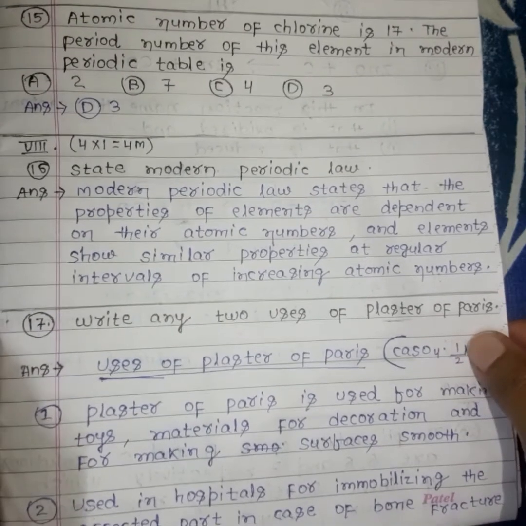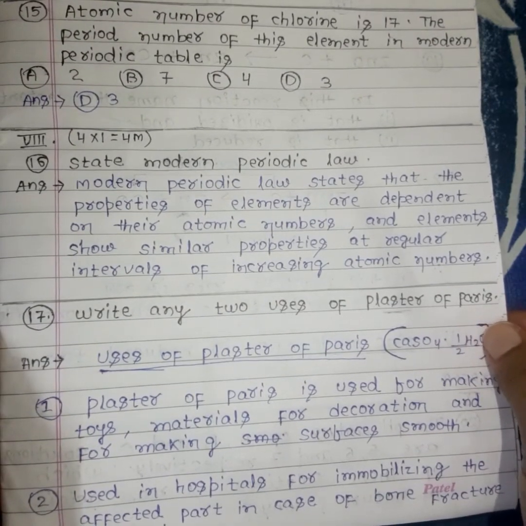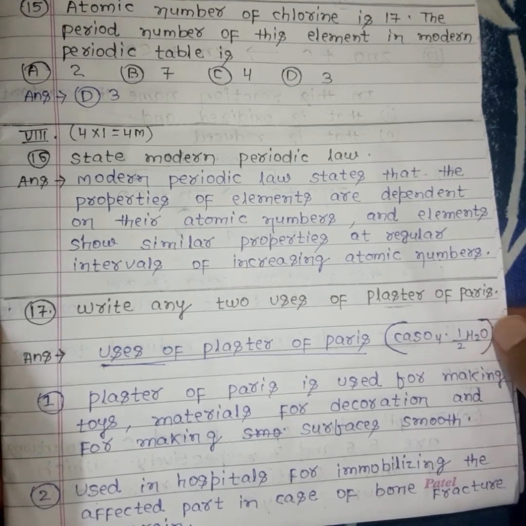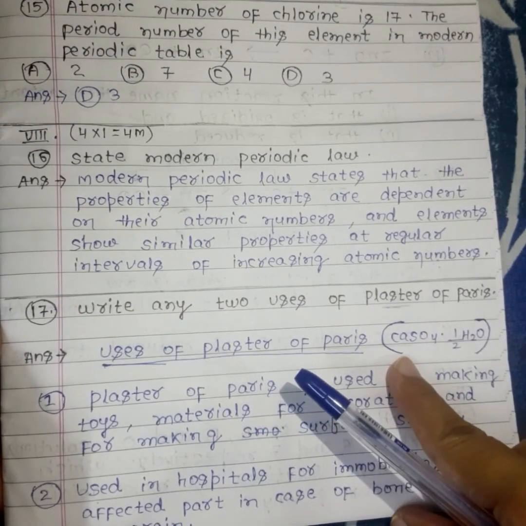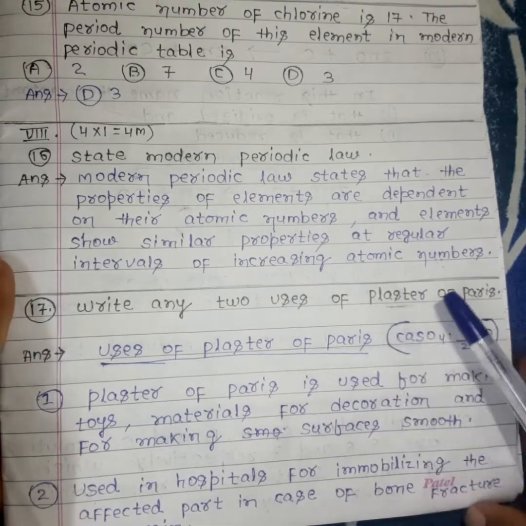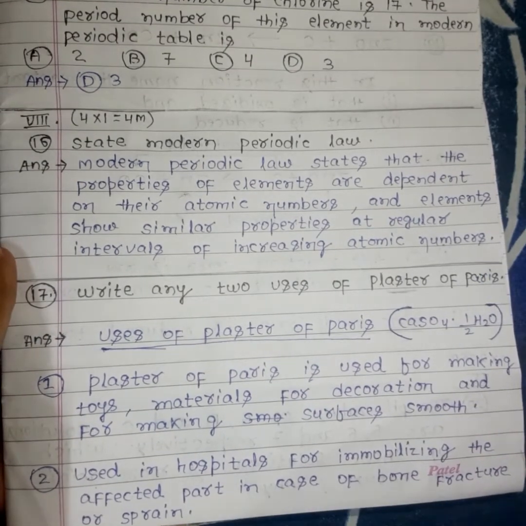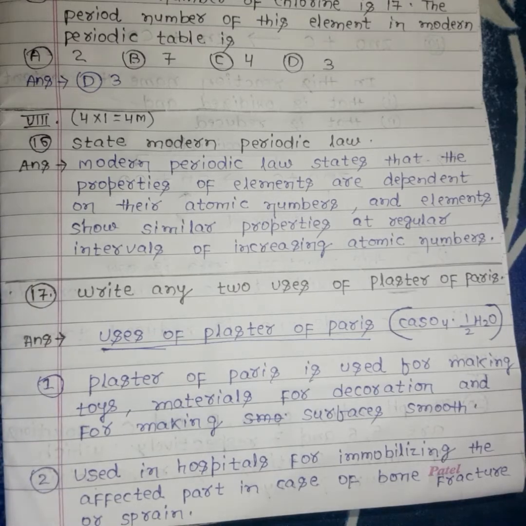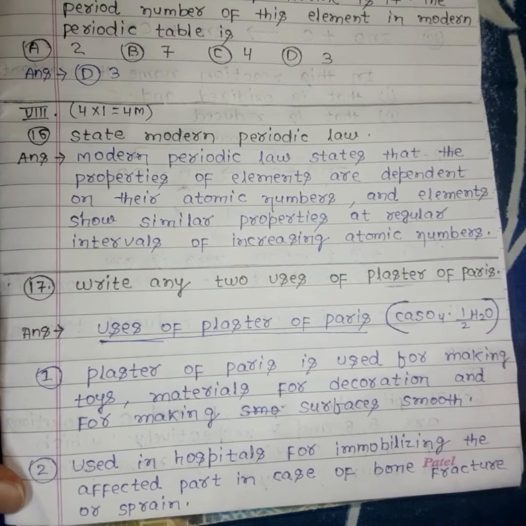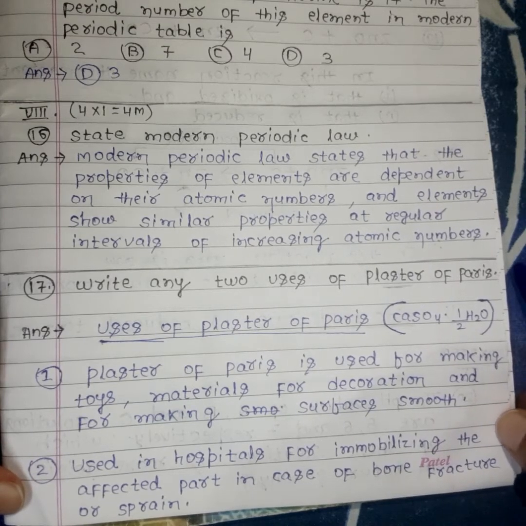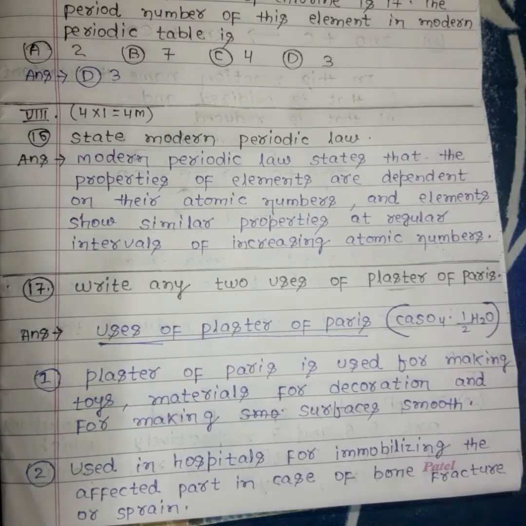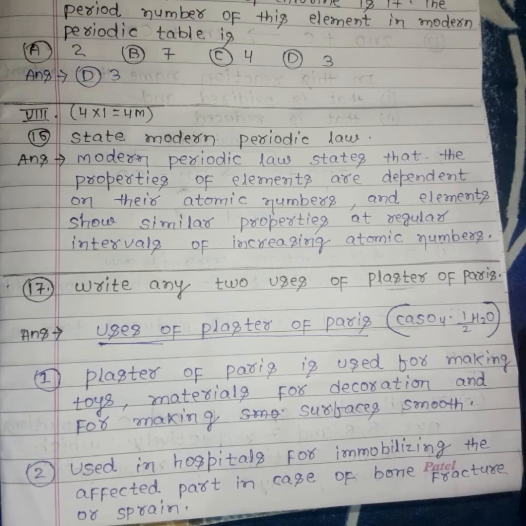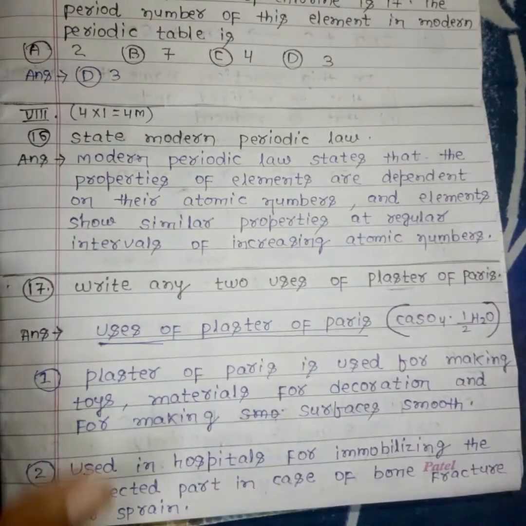The next question is: write any 2 uses of plaster of Paris. The formula of plaster of Paris is CaSO4 half H2O. Plaster of Paris is used for making toy material for decoration and for making surfaces smooth. It is also used in hospitals for immobilizing the affected part in case of bone fracture or sprain. Doctors use plaster of Paris when someone gets a fracture of their bones.